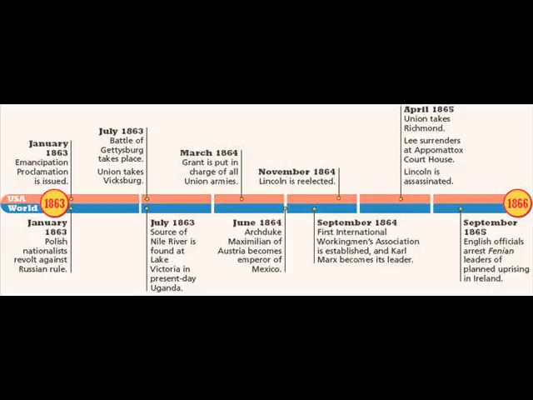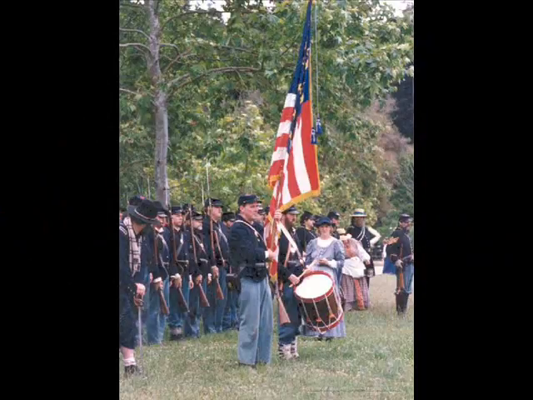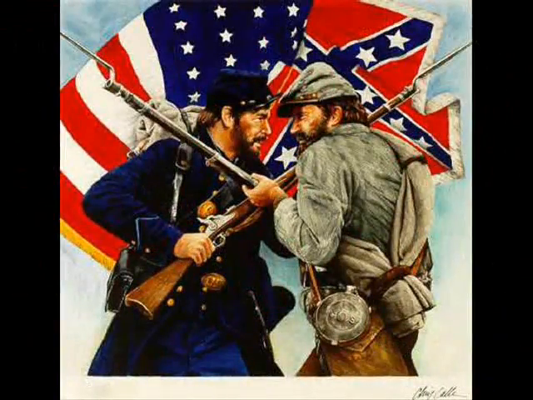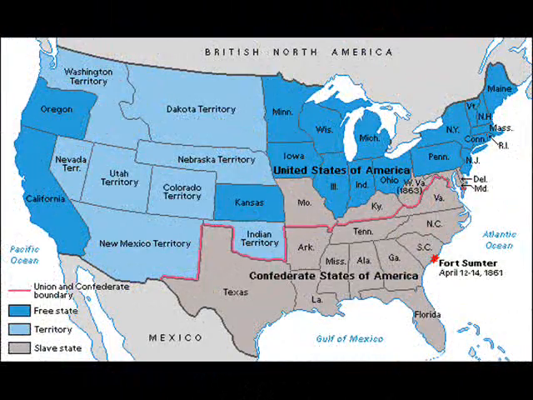Lincoln tried to keep the states united by trying to get them to sign a peace treaty called the Pickwick Papers, but failed. So what the states did instead of peace, they picked sides. On one side was the Union, and on the other side was the Confederacy, which were known as the rebels. The states that the Union had were Delaware, Oregon, New York, Alaska, and Tennessee. The states that the Confederacy had were Florida, California, and Kansas.